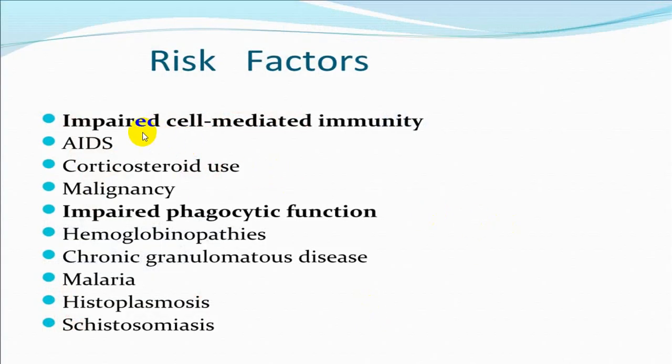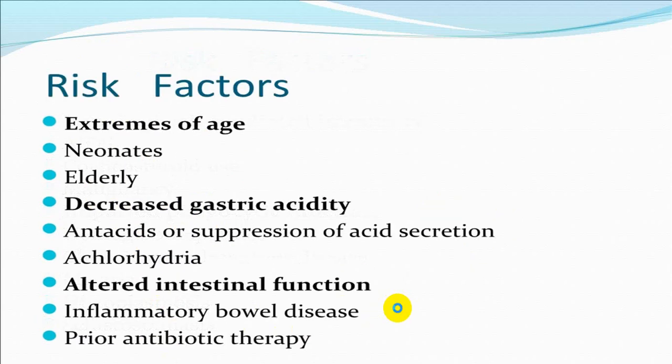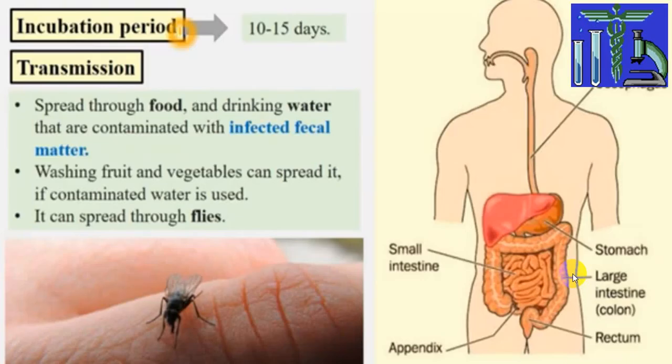There are a lot of conditions which can increase the incidence of Salmonella typhi infection, like AIDS, a person who is on glucocorticoids, or malignancy, or a person who has impaired phagocytic function like hemoglobinopathies, chronic granulomatous disease, malaria, histoplasmosis, schistosomiasis, even very young age or very old age, persons who are on antacids or proton pump inhibitors, etc., or a person who has altered intestinal function like inflammatory bowel disease, prior antibiotic therapy, etc. All this can aggravate it.